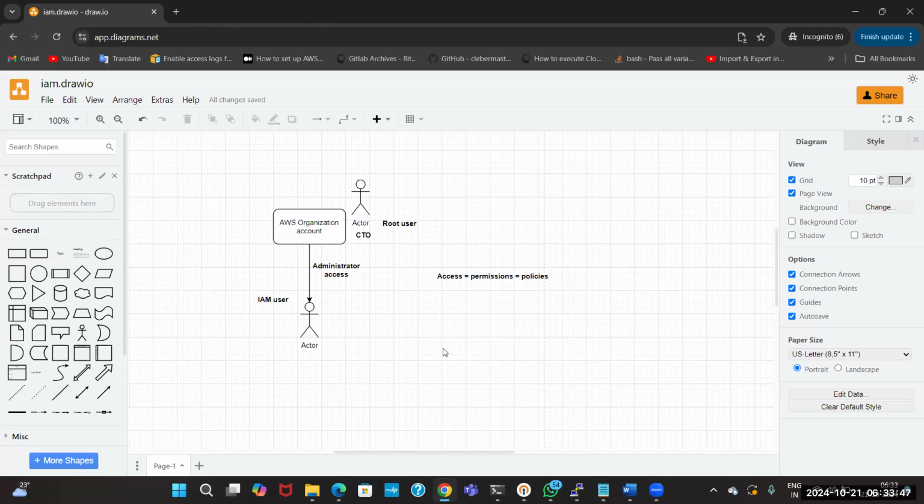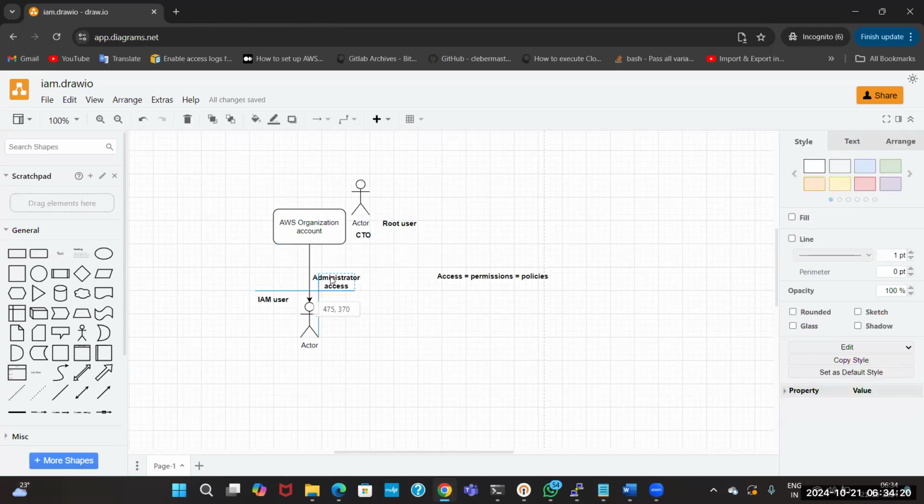Now this administrator access user can do anything on this organization account, but he cannot do the payments of the organization account. He cannot change the address of the organization account, and he cannot do a little bit of management stuff, like entering the tax, etc. Now this administrator access will have power about equal to the root user access, the root user permissions.